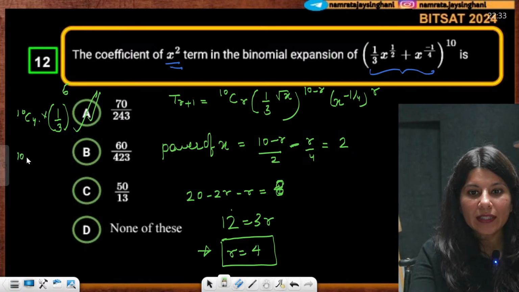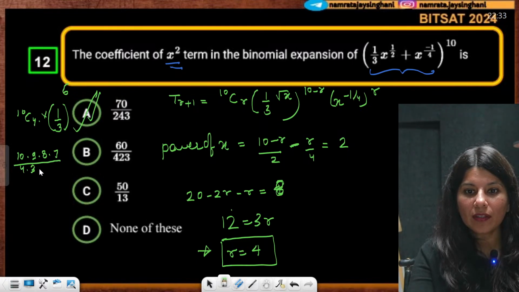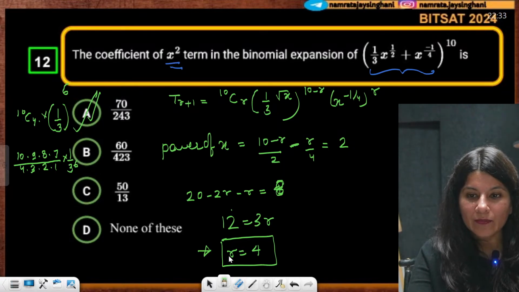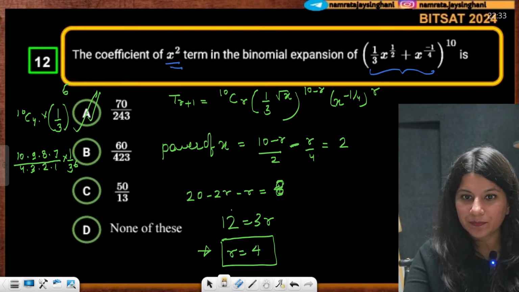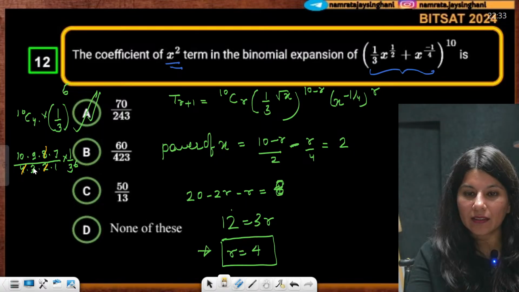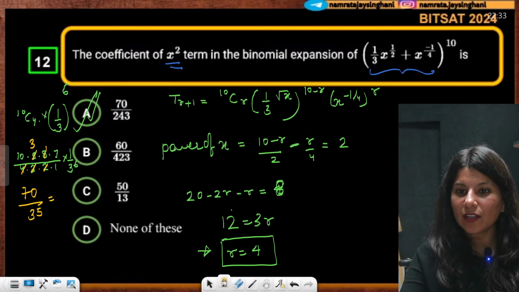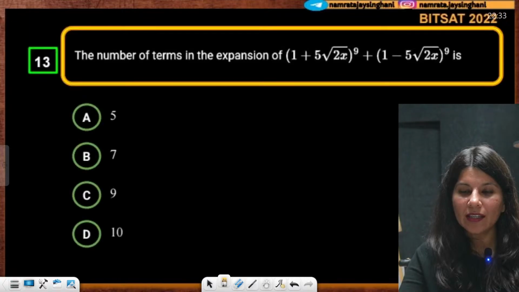It is going to be 10 into 9 into 8 into 7 upon 4, 3, 2, 1 into 1 by 3 raised to power 6. So let's solve. 4 and 2 will be cancelled by 8. This 3 will be gone. So this is 70 upon 3 power 5, which is 70 upon 243. Option A is absolutely correct.